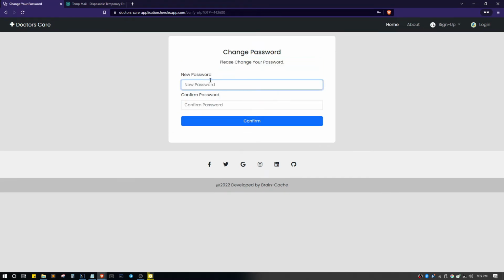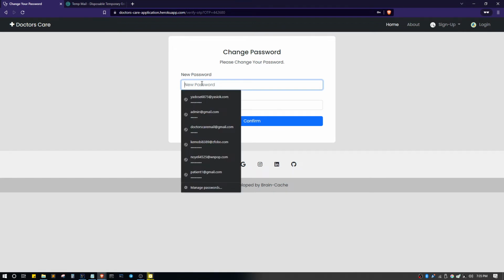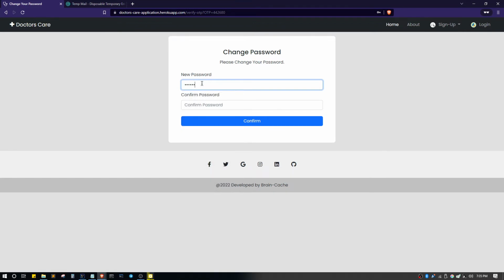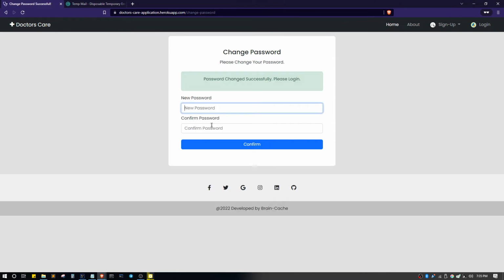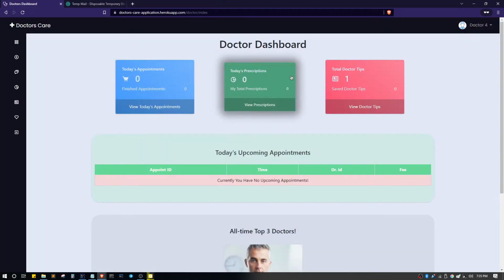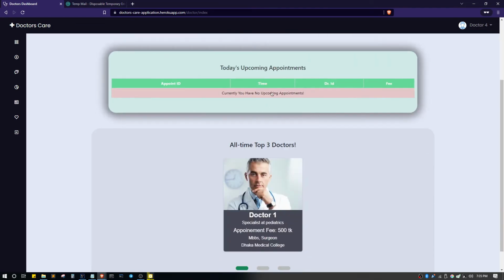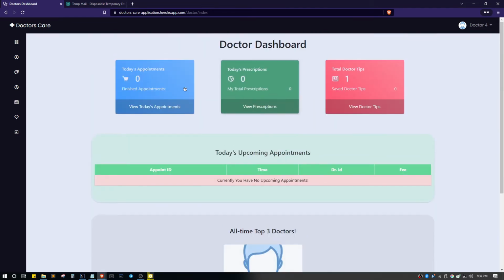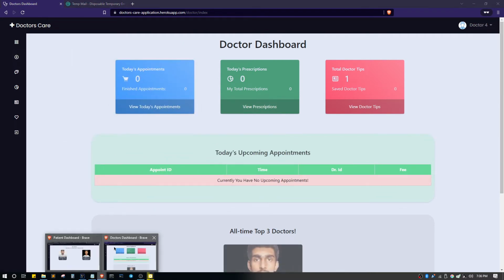After submitting, now we can see there is a new password option. So let's change our password. We have successfully changed our password. Let's log in now. Now we can see we have successfully logged in to our account, and from now on I'll be going through our patients.